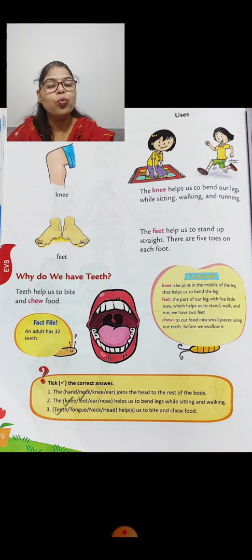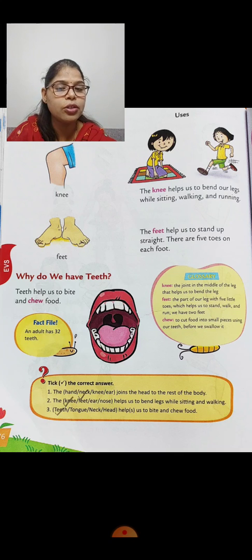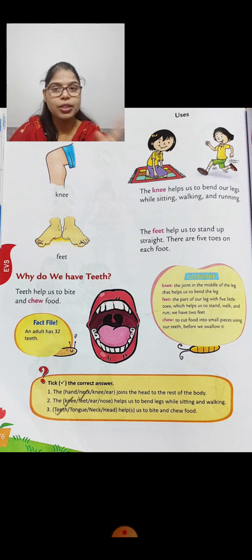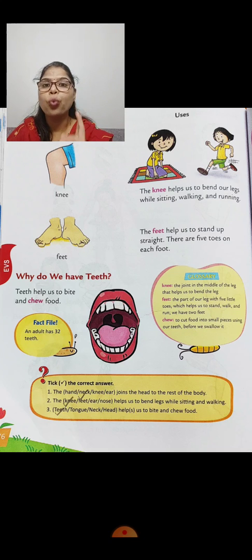Okay. So how do you have to take care of your teeth? Every day, twice a day, you have to brush your teeth, in the morning and at night. Everyone, you have to brush your teeth twice a day.